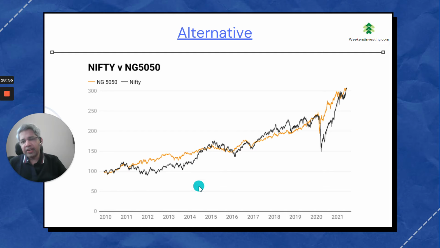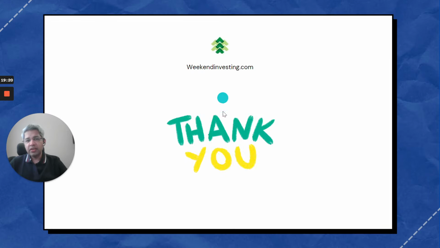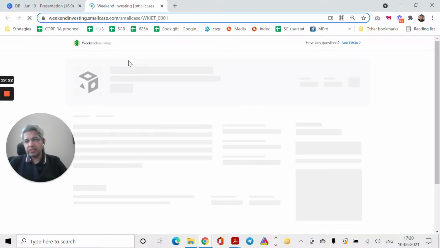So if you held Nifty, you would have gone up and down, up and down, and just look at this curve, and it is not having any volatility of the kind Nifty gives you, and yet it is giving you the same return that Nifty gave you over the last decade that this product has been tested over. So there are ways and means of reducing volatility in your portfolio, and if you don't want to time, then you can use this as well. So this is something that you can do.